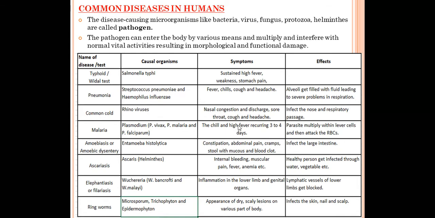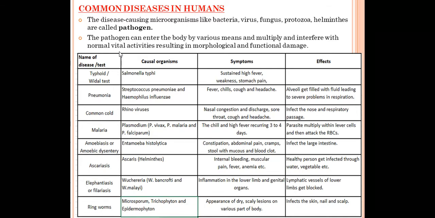Okay, now see. In humans, you know that lots of diseases are there, and many people are suffering from these diseases, right? So first of all, how are we getting these diseases? Many times some of the diseases are transferred from one person to another person. Those are called infectious diseases. But some of the diseases are not transferred from one person to another person. Those are called non-infectious diseases.